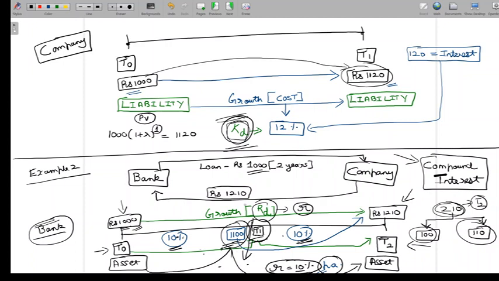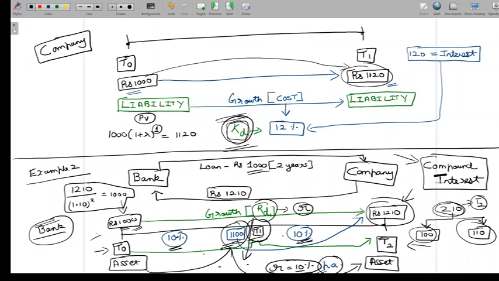Now here also, it's important to understand that if I take the 1210 here and I discount it to present value at 10% over a period of 2 years, I would get 1000. So let me take 1210. I discount this at 10% over 2 years. Now I'm obviously going to get 1000. So what does this tell us? We are able to re-emphasize the valuation principles that we saw in example 1.